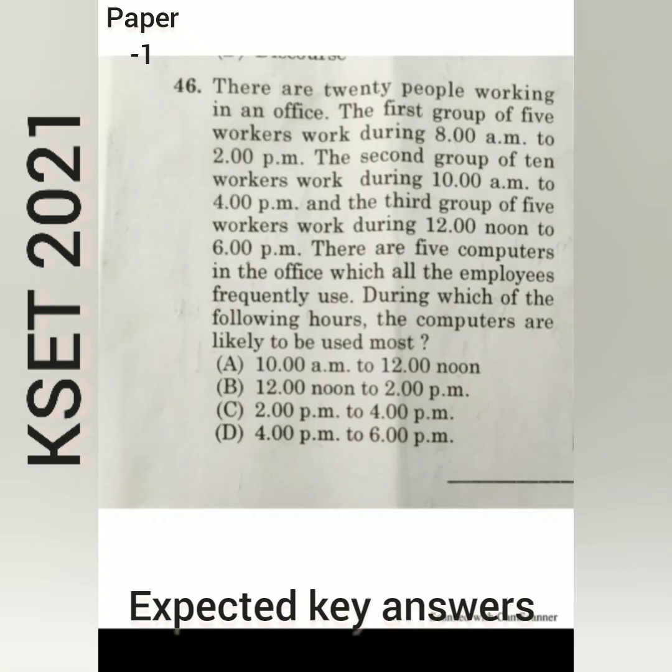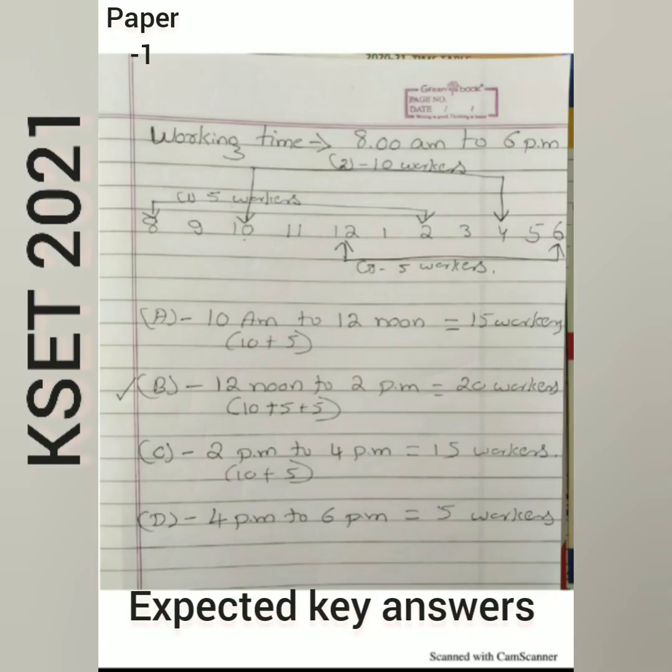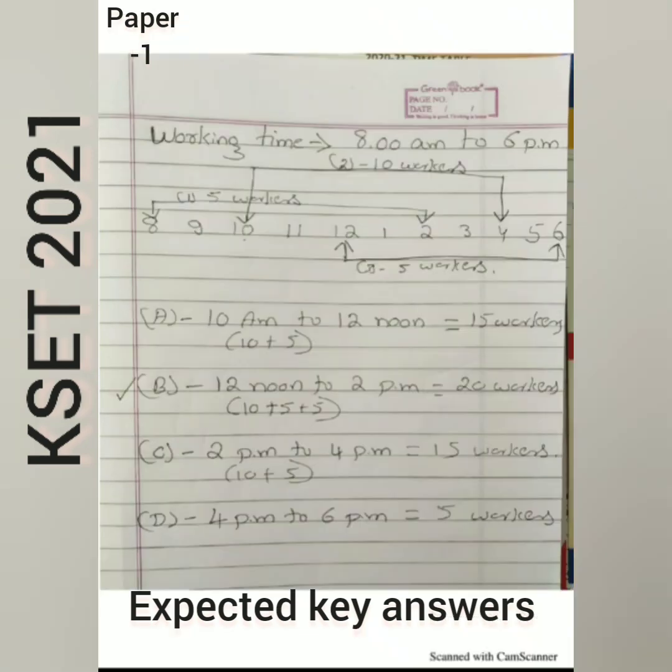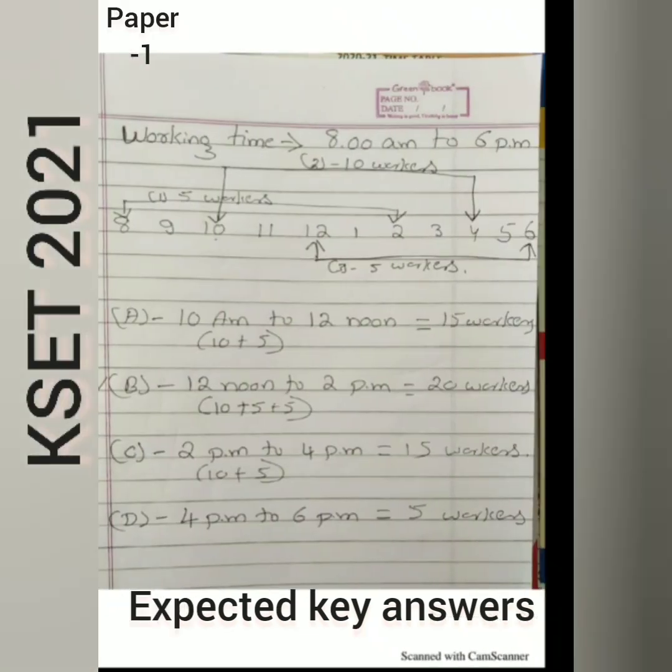So here question like this. During which of the following hours the computers are likely to be used most? So here as per this working note, compared to these options, whatever options are available, the B option is the correct one. 20 workers are worked most between 12 noon to 2 p.m. Got it? So here B option is correct one.